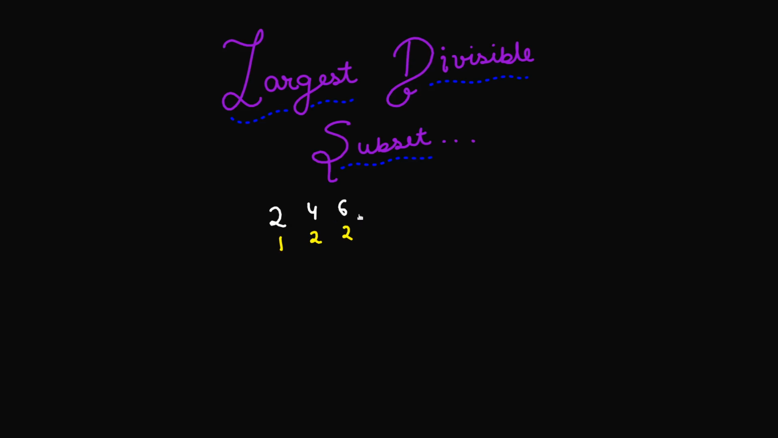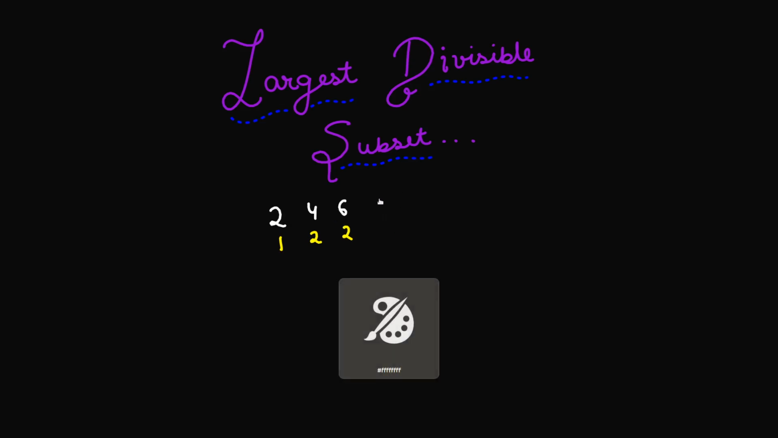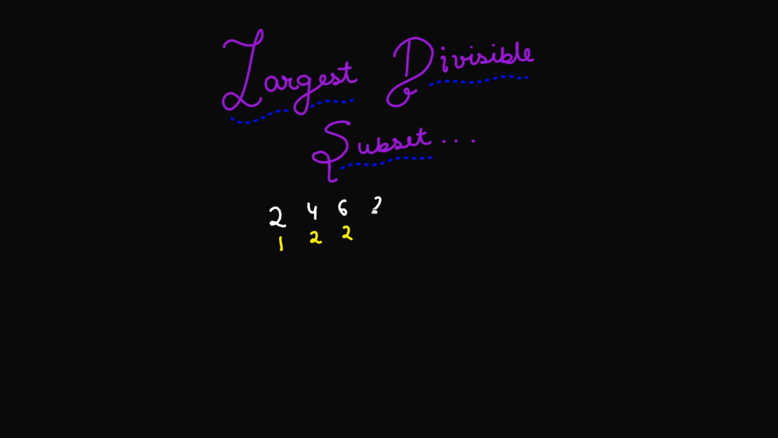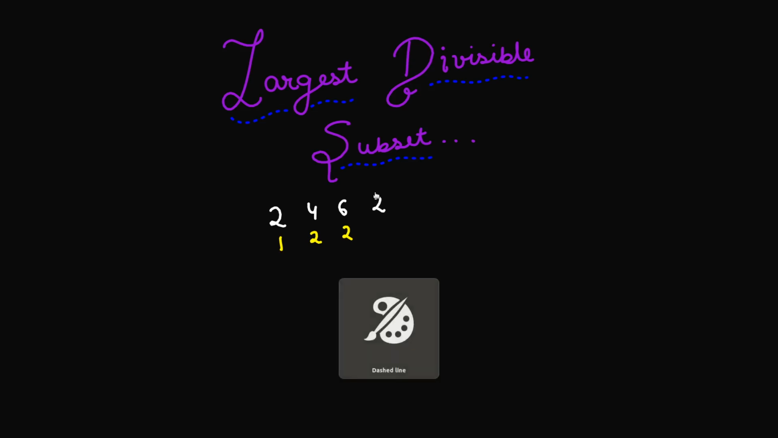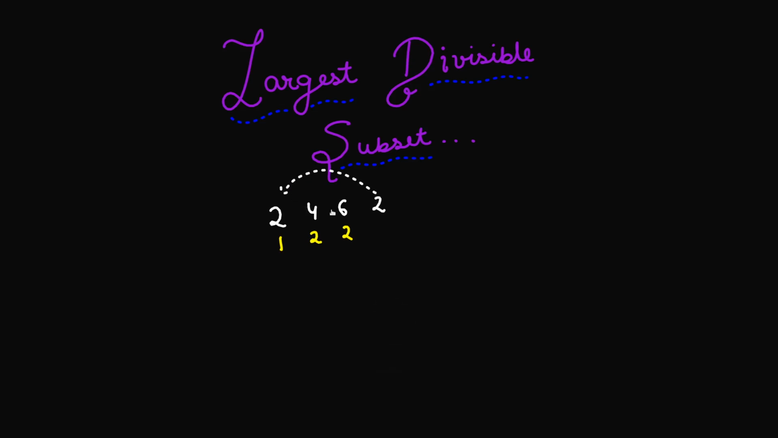Now what if you encounter another number, say 2 again? Let's try to do this for that 2. Can I have this 2 along with the other 2? Yes, because either of the 2s divides the other. 2 mod 2 is 0. So if I put this 2 along with the other 2, that gives me a total subset size of 2.